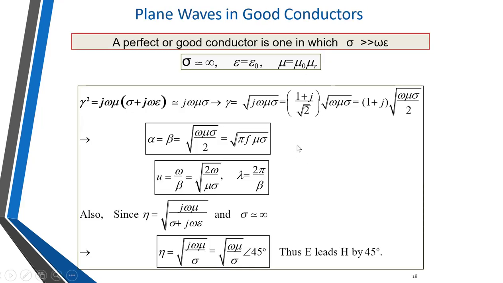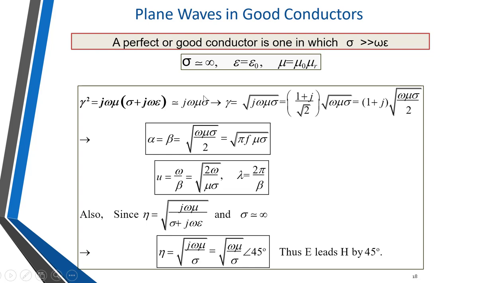So just now we have seen how the material can be differentiated as a good conductor or a good dielectric. A good conductor is one in which sigma is very much greater than omega epsilon. So sigma is nearly equal to infinity, epsilon is equal to epsilon naught into epsilon r, and mu is equal to mu naught into mu r. Such a medium where sigma is very high is called a good conductor.